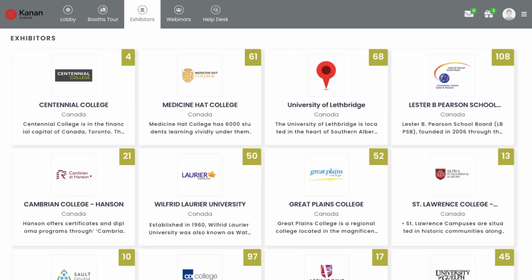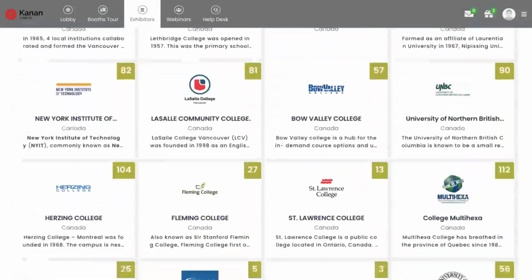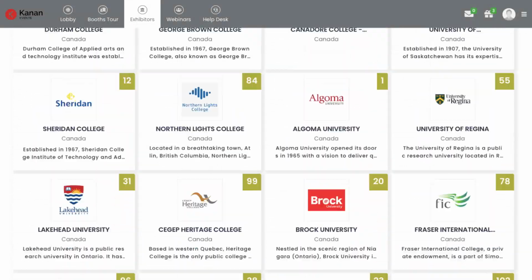Next, let's go to the Exhibitors area. If you want to research a particular institution, this is where you should go.